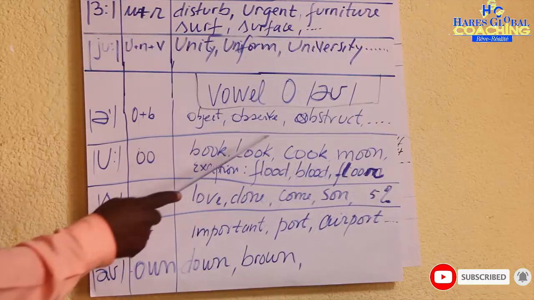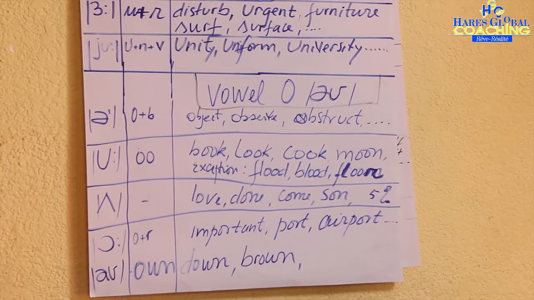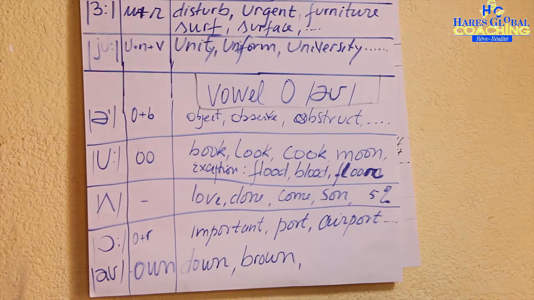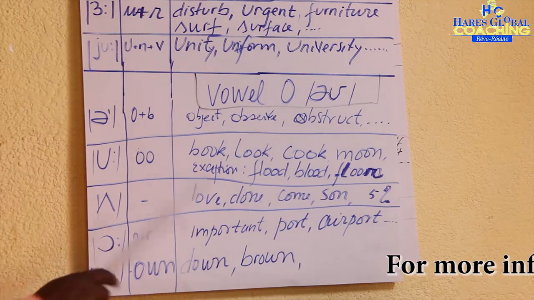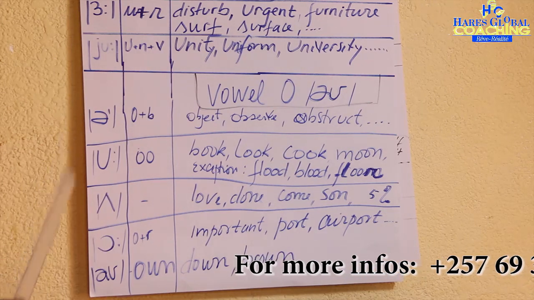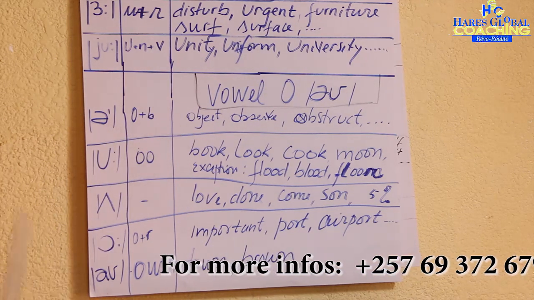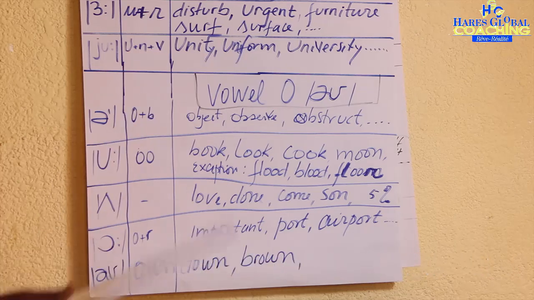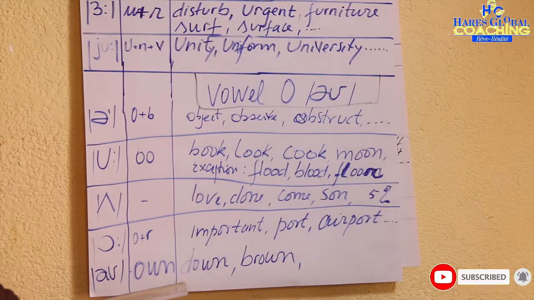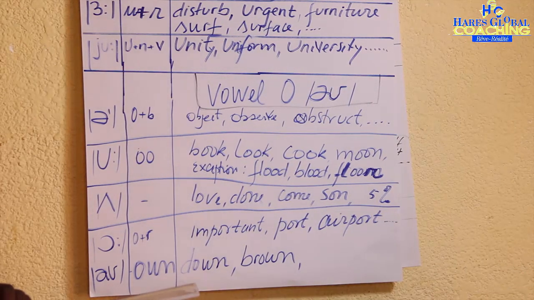This vowel O can also be read long /ɜː/ when we have O plus R plus another consonant, like in the word work. We have O plus R plus another consonant. Thank you also for listening. Let's move to the next point.